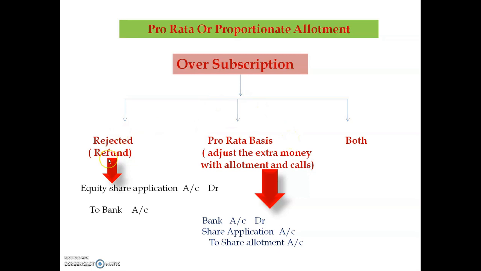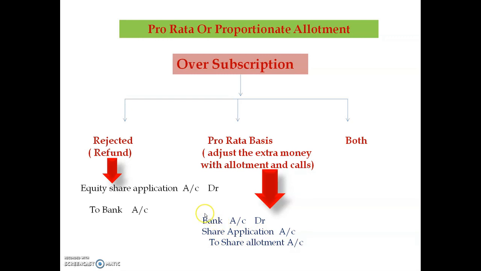In my previous videos I told you one extra entry will come, equity share application account debit to bank account. Here under pro rata basis the extra entry will be bank account debit, share application account debit to share allotment account or to share first call, final call account. This is the combined entry. We can also take only share application account debit to share allotment account.